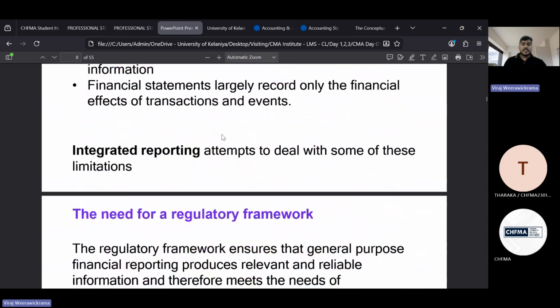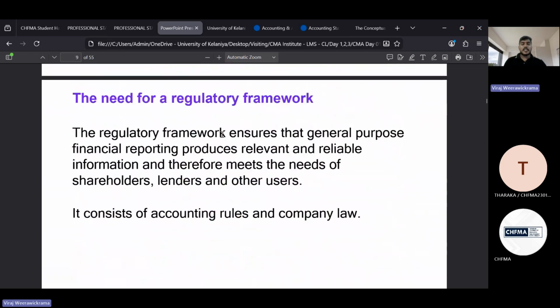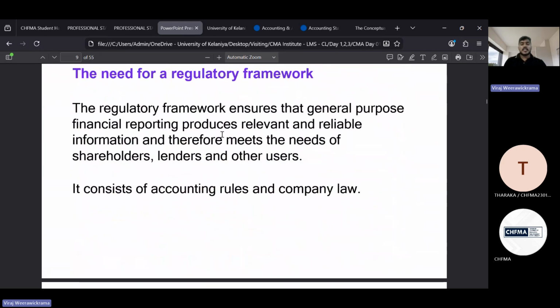So the next discussion point was, why we need a regulatory framework, right? As we discussed, when we are preparing general purpose financial reporting, we always need to provide relevant and reliable information, because as a company, we are responsible to provide all the information to our stakeholders. In this model, the business is there, investors are there, and the stakeholders are there.